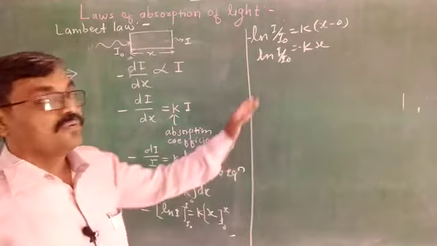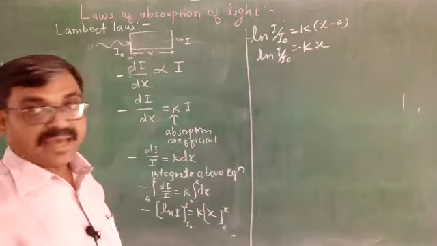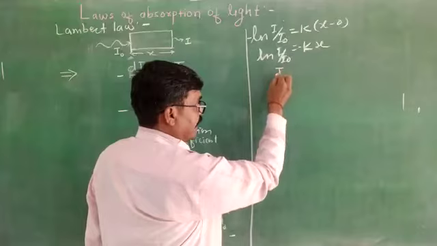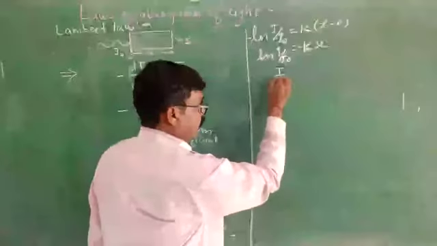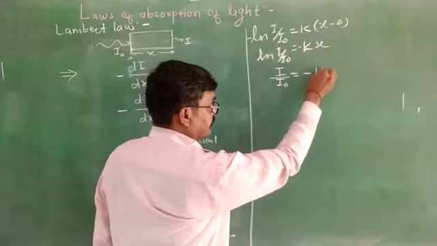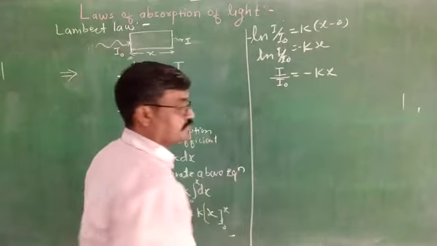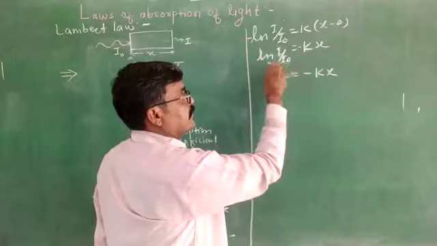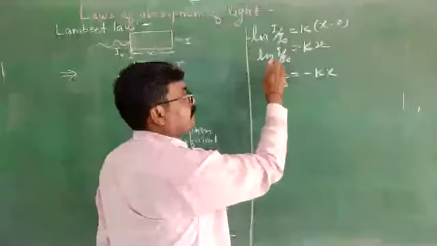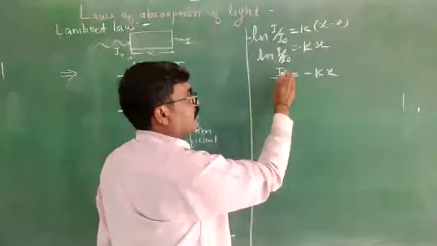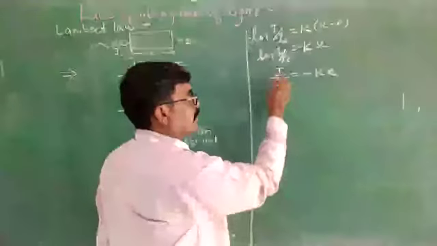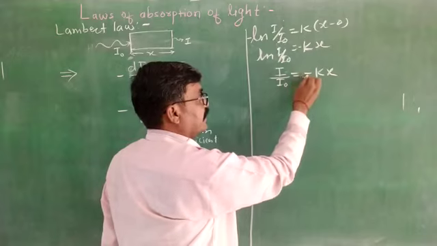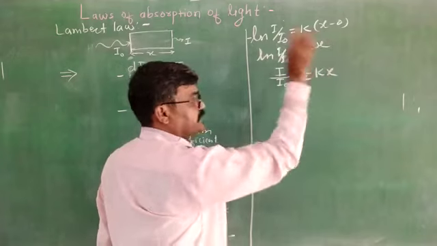Now, if we solve it further, taking antilog on both sides, I upon I0 becomes e raised to power minus kx.